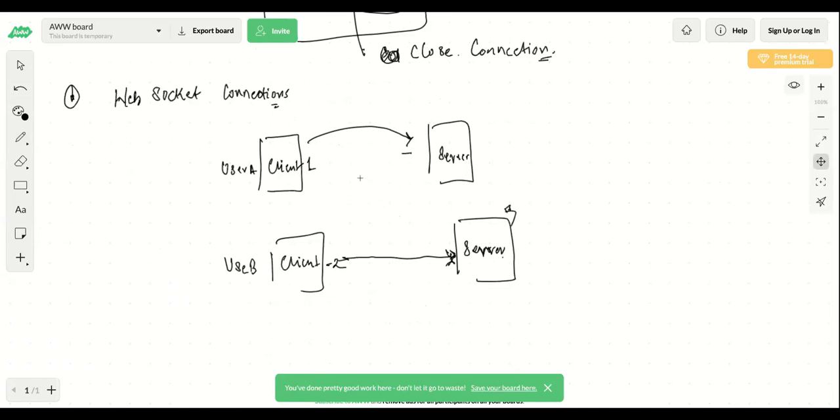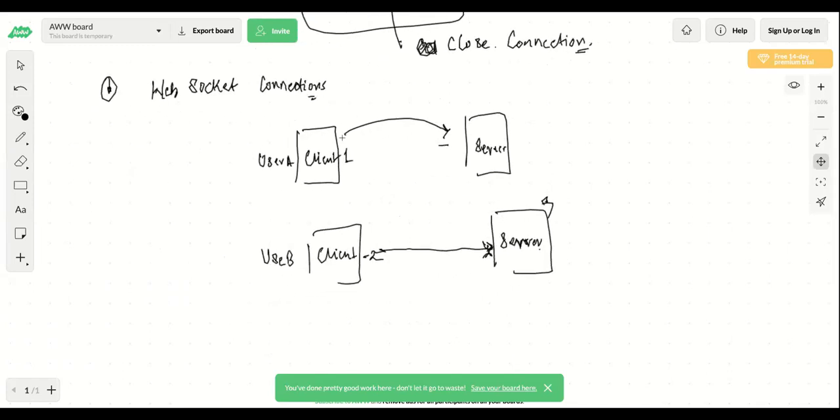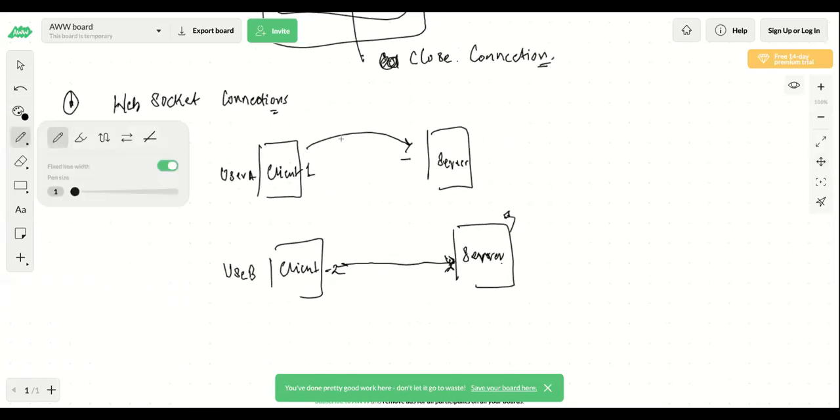The problem is that it takes time to establish the connection, send the request, get the response, and close the connection, and if you need the response again, you need to establish the connection again. So it's a costlier call compared to WebSocket. The way WebSocket works is that your connection is established once and then retained.